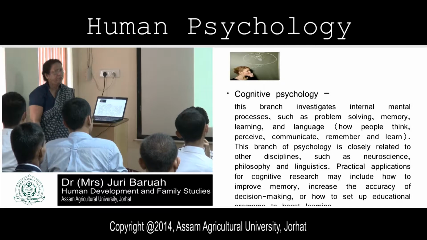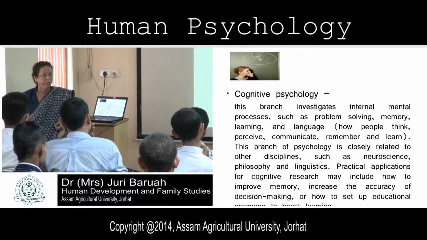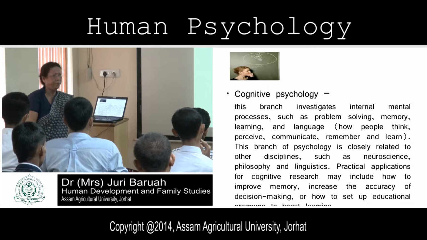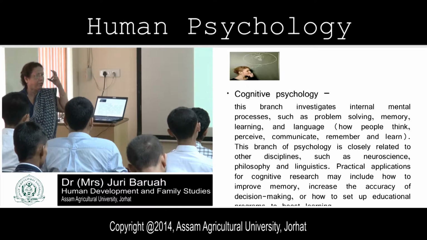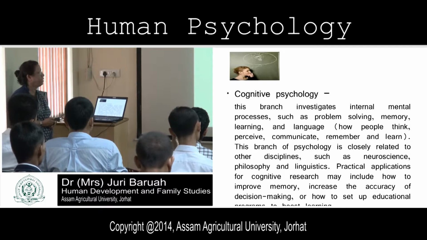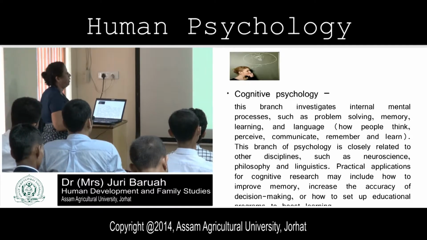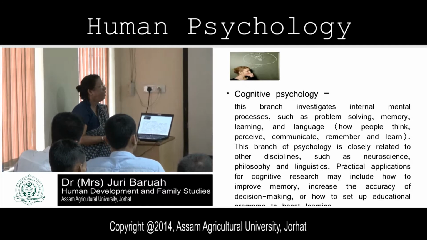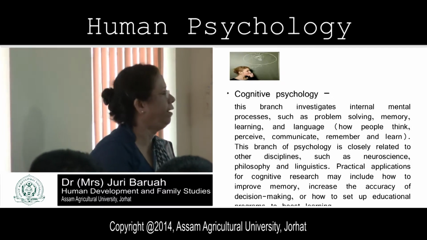Then comes cognitive psychology. How we understand the world, how we solve our problems. These things are included under cognitive psychology. This branch investigates internal mental processes such as problem solving, memory, learning, and language. How people think, perceive, communicate, remember, and learn.